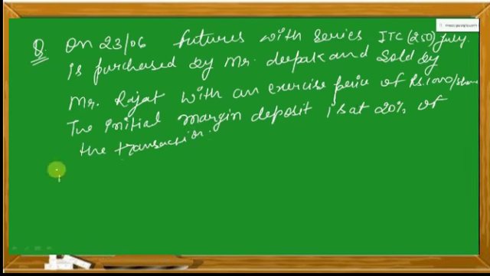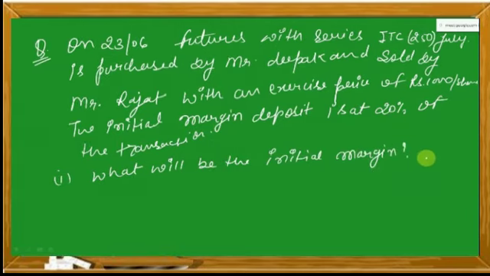So the first question is, what will be the initial margin? So how to calculate it? It is clearly being mentioned that 20% of the transaction value.